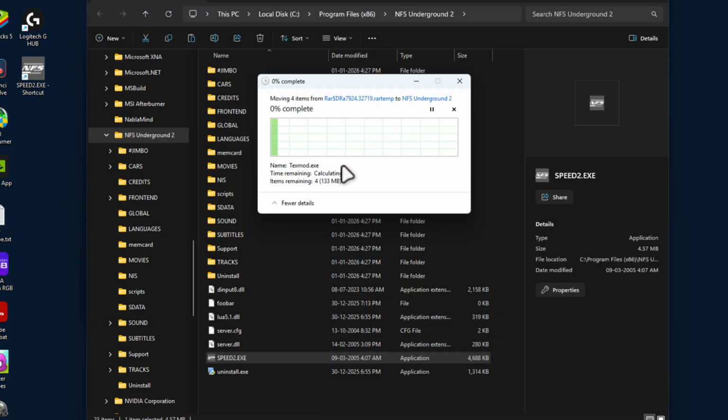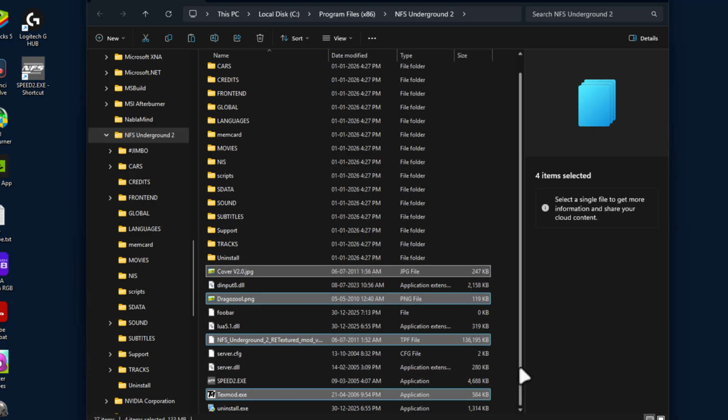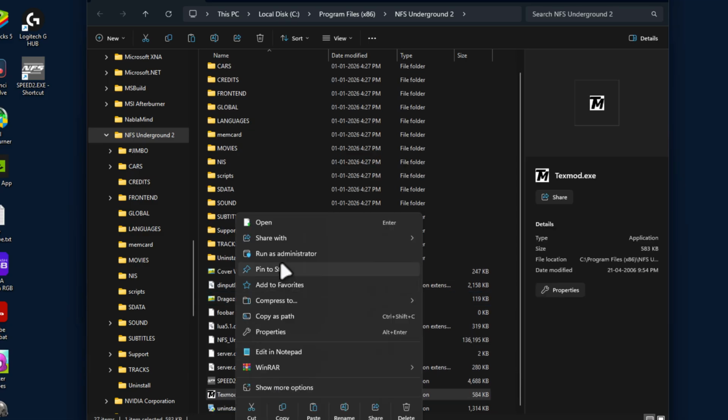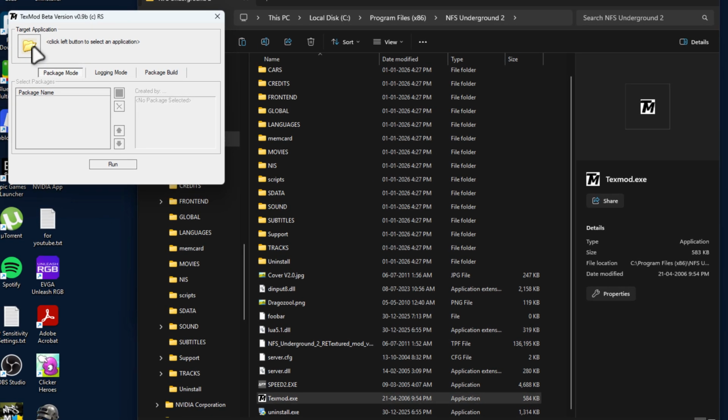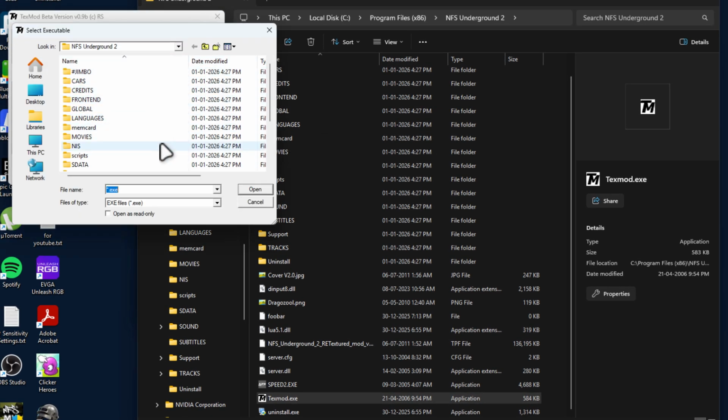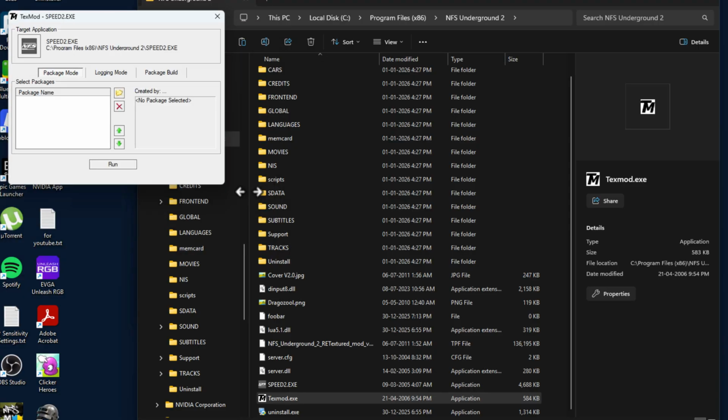Do this and select continue. Right click on this text.mod.exe and select run as administrator and select yes. Select this big folder icon and navigate to the game folder and select speed2.exe and select open.